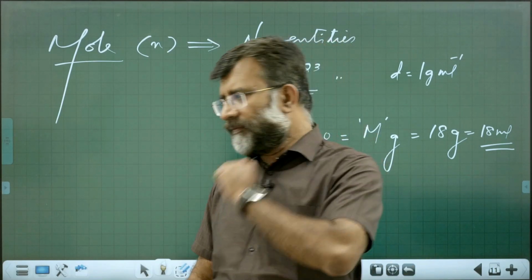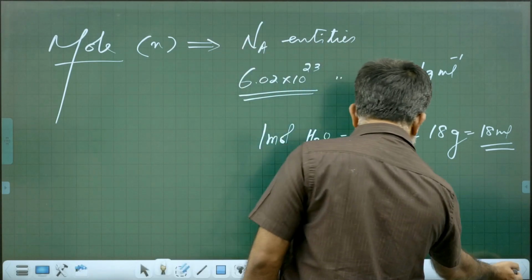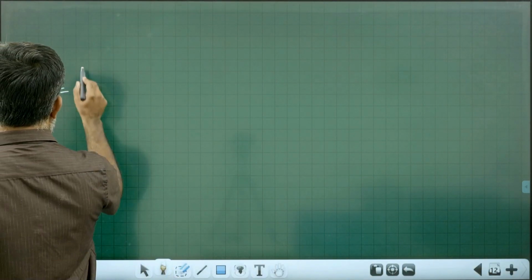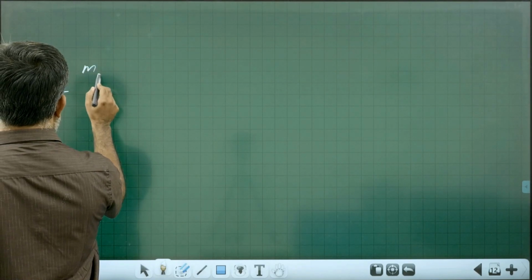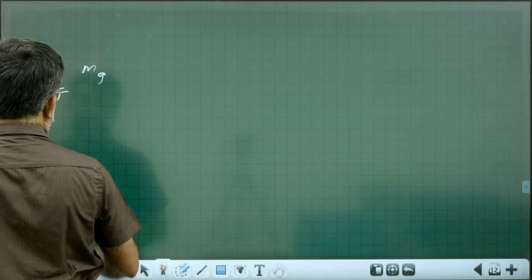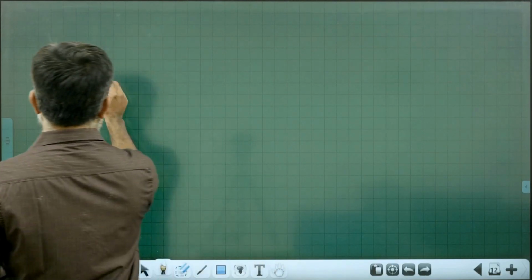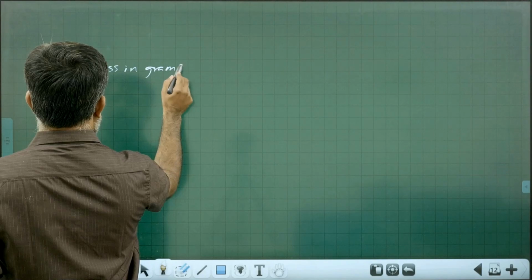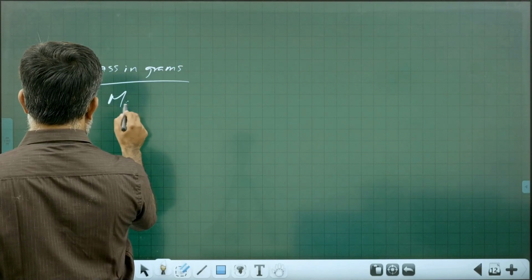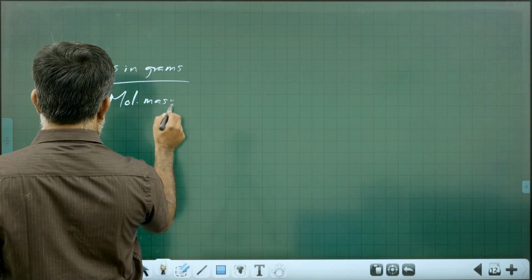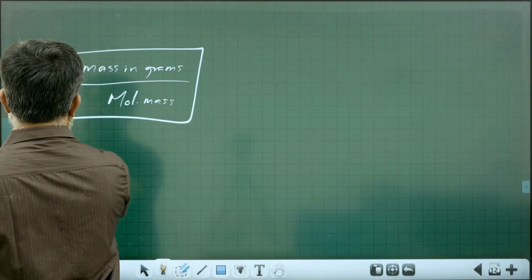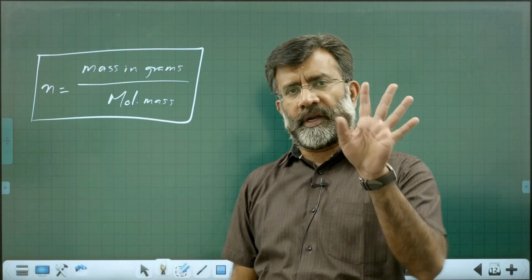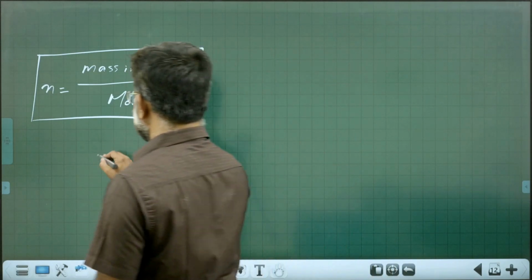Learning the mole concept idea, you need to have three important formulae for finding number of moles. Number of moles is equal to mass in grams divided by molar mass. All of you know number of moles is equal to mass in grams by molar mass. You can apply it for any material. Number one.